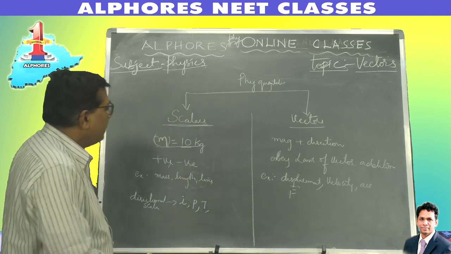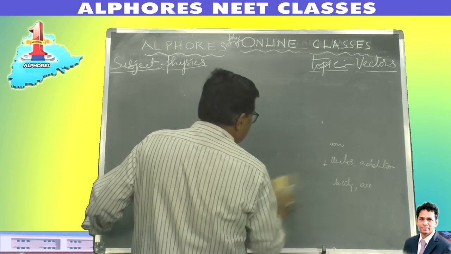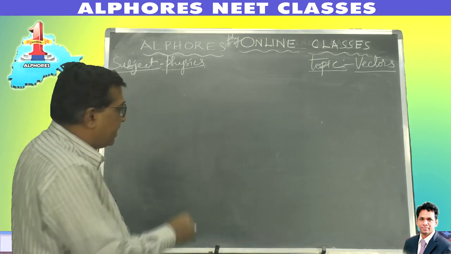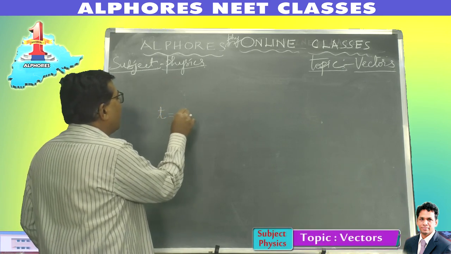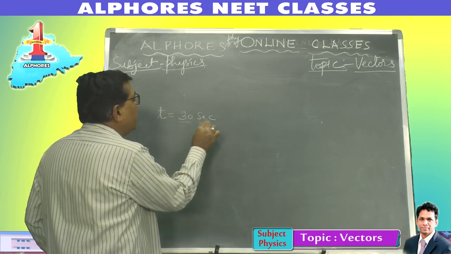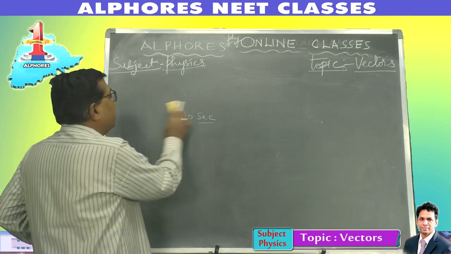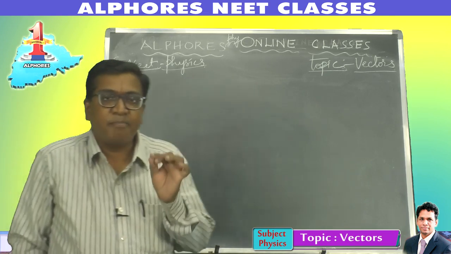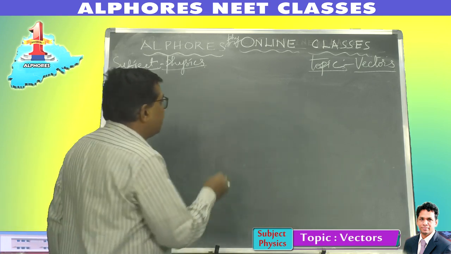Right? Next, representation. How do you represent vector and scalar quantities? Scalars are represented by a letter. Suppose time is represented as t, and the quantity is 30 seconds. So they have got a mere number and a unit to express. There is no direction specified. But coming to a vector quantity, how do you represent a vector? There are three methods of representation of a vector.